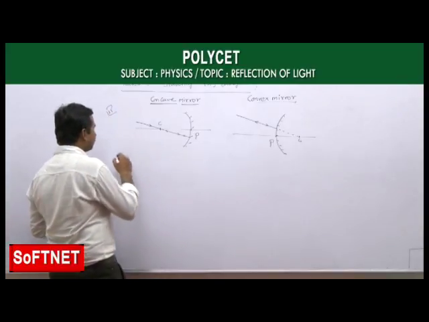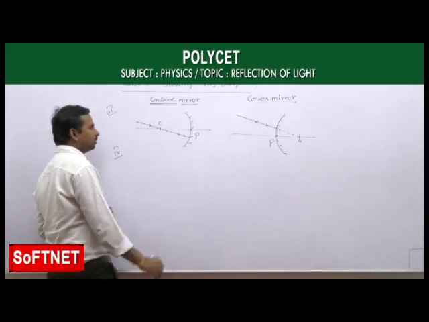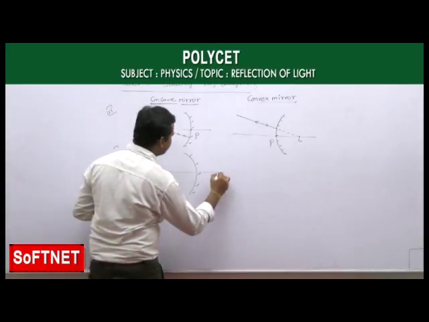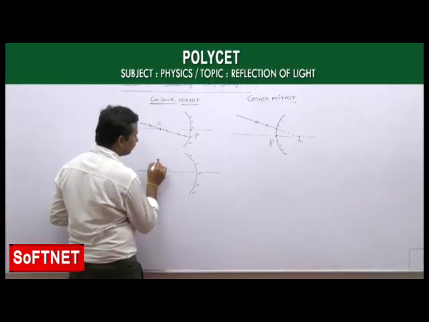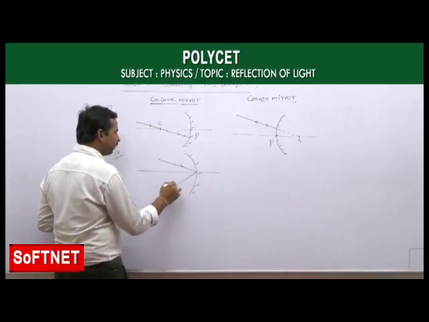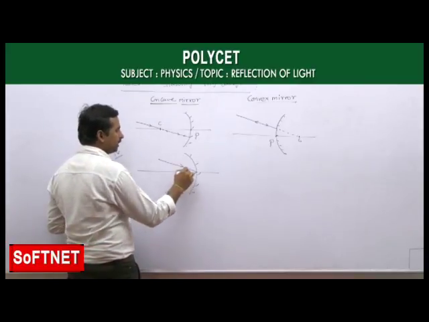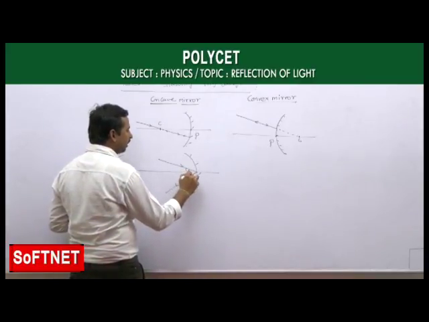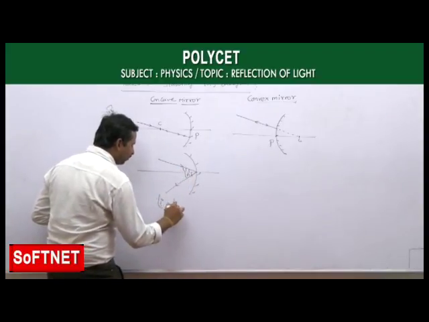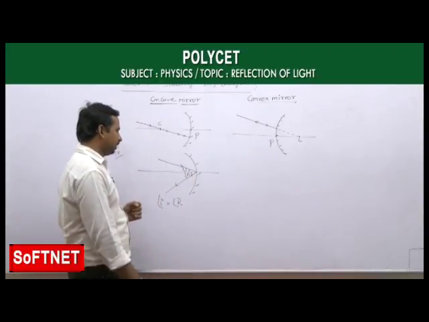Okay, and next one, rule 4: if you take any spherical mirror, and the light ray is incident on the pole, which is the geometric center of the spherical mirror, after reflection the angle of incidence and angle of reflection are equal, which means we get a regular reflection here.